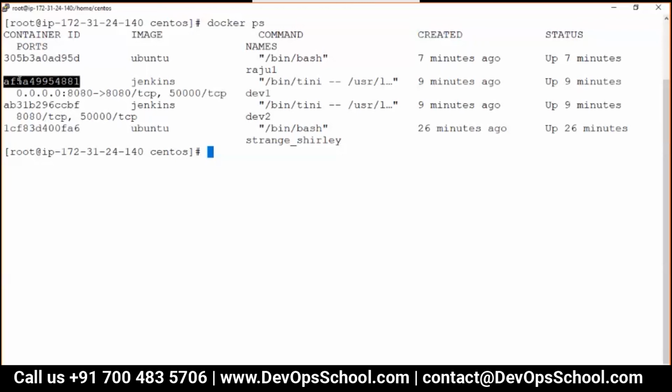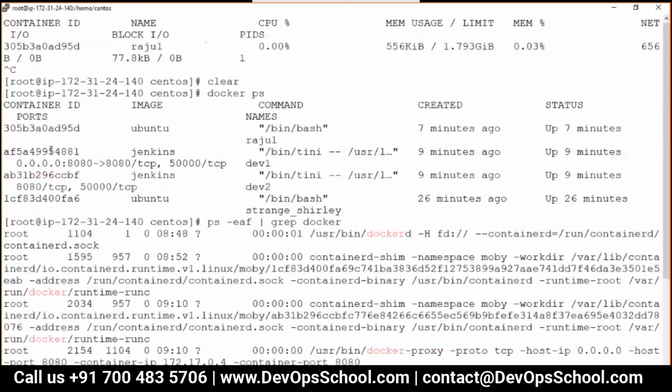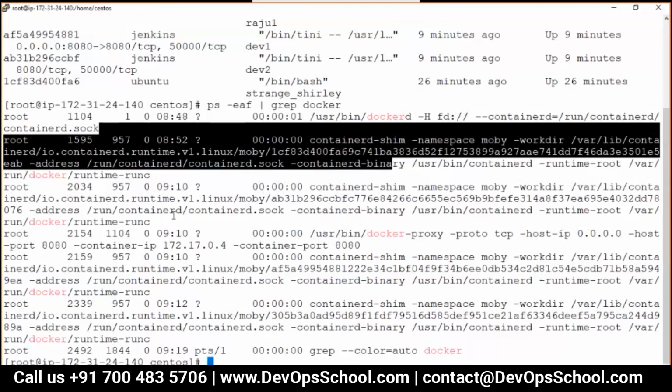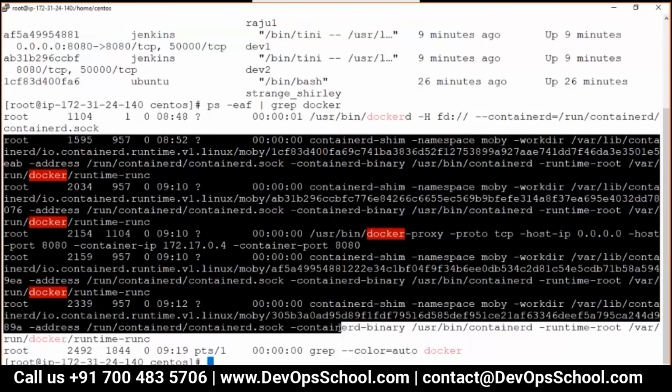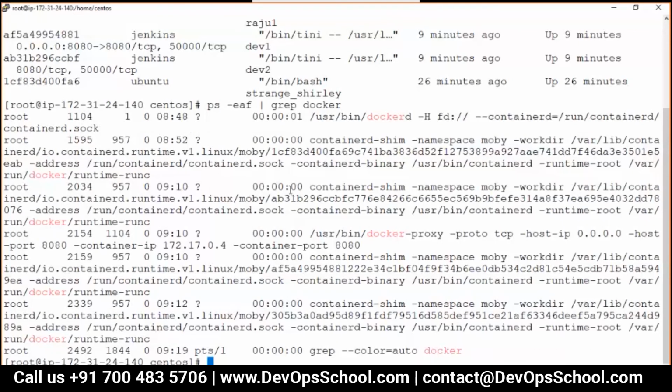Here what you will do is ps -eaf | grep docker, and you see here I have 4 containers, 1, 2, 3, 4, and here 1, 2, 3, 4, but which belongs to which container I don't know. Yes guys, there are commands, like the inspect command, using which you can trace that, match the directory structures and stuff like that, and find it out.